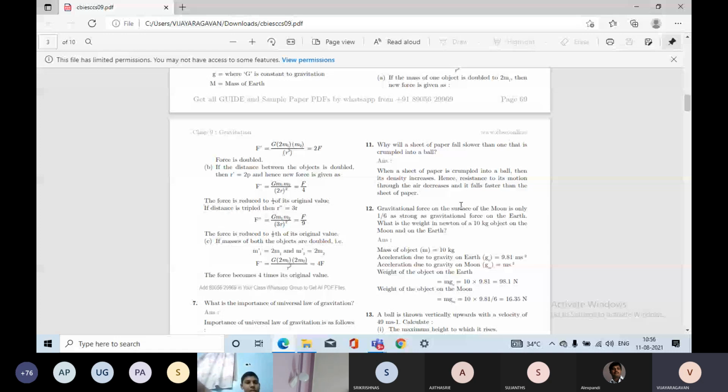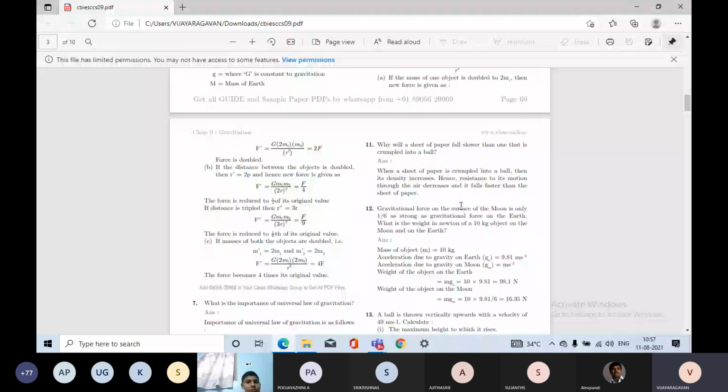So while you're dropping a sheet of paper, because of the lower density, the opposing force of the air is greater for the sheet of paper. When the paper is made into a ball and you put down this ball, because the density increases, the opposing force of the air decreases. So the paper ball reaches the ground faster than the sheet of paper. This is the reason here. Any doubt in this question? No doubt, sir. No doubt.